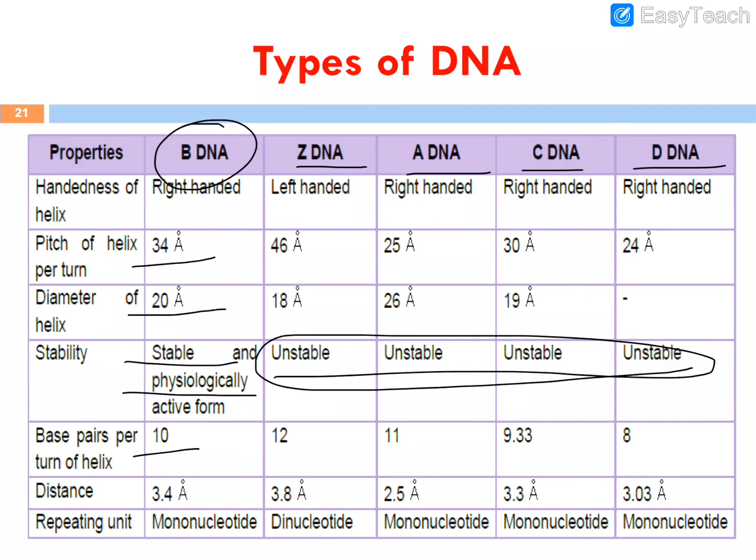Remember one thing: B DNA is right-handed. Only Z DNA is left-handed. Sometimes they ask which DNA has a left-handed helix structure. That is Z DNA, and which is stable, then you call B DNA. Sometimes they also ask which DNA has the larger diameter. A DNA has the largest diameter among all DNA, that is 26 angstrom.